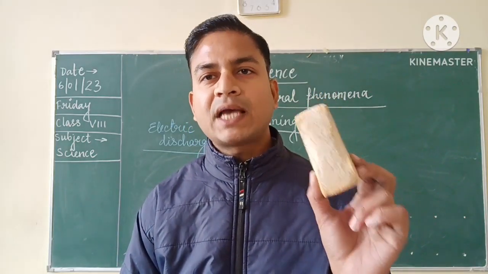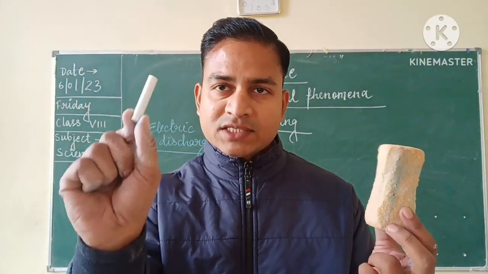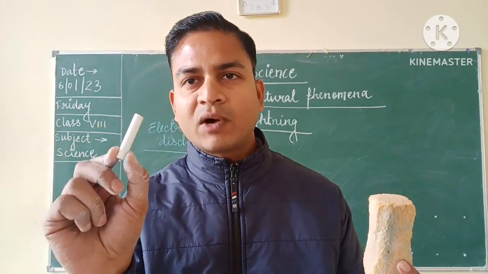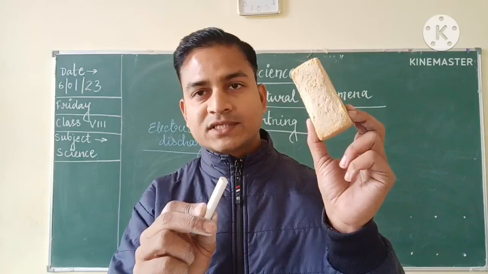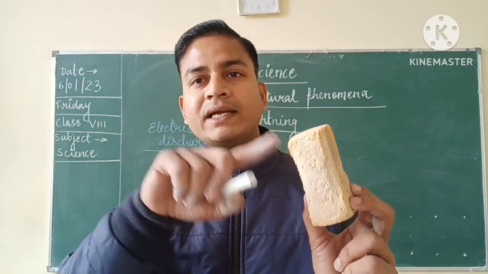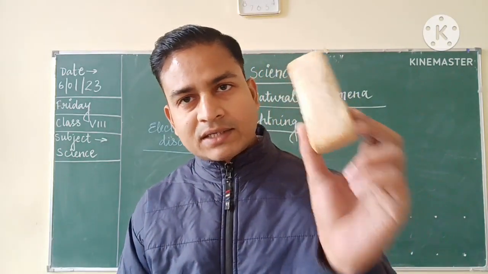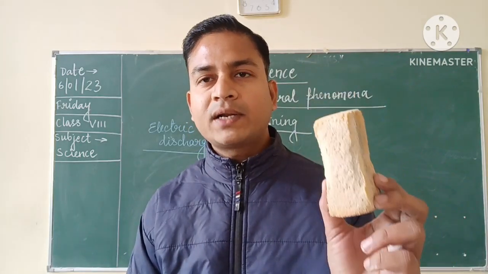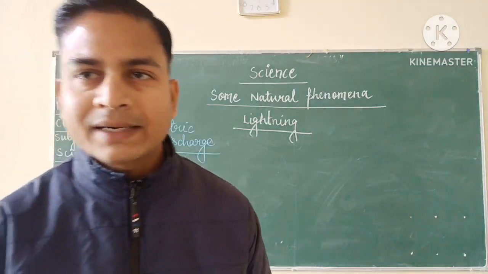For example, if it is having extra negative charges and I am touching this neutral object, or this object which has a lesser amount of negative charges, to this object. Now for example, from this object the electrons or the negative charges are moving towards this object. We will say that this object is going to get discharged, or it will undergo electric discharge. So I hope you have understood what electric discharge is.